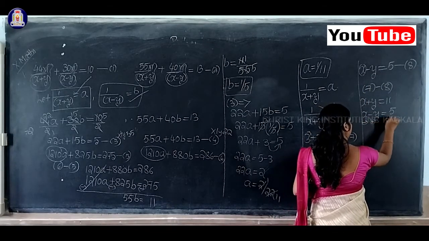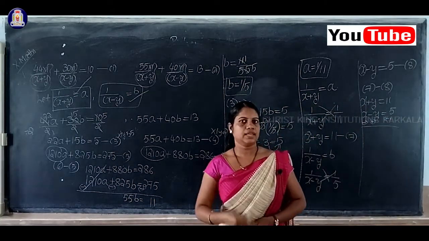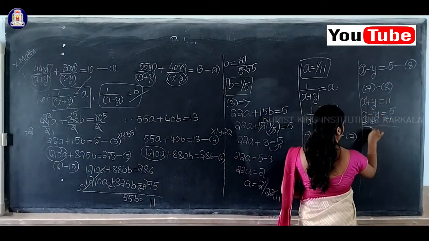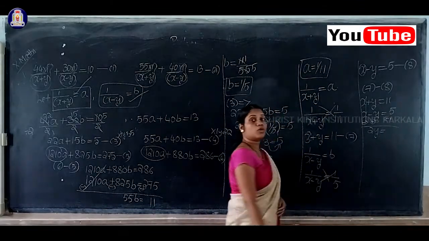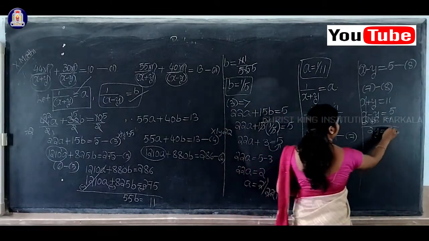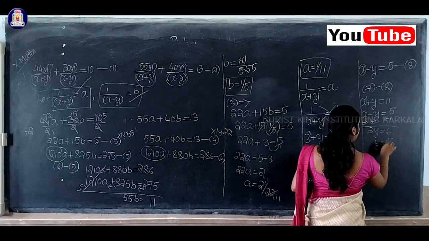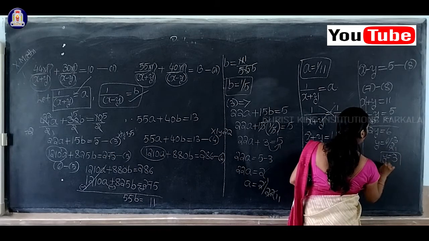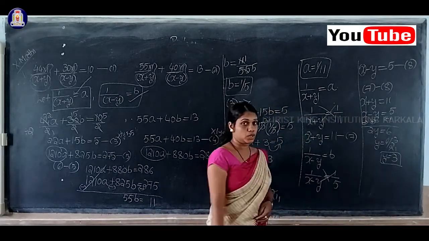Change the sign. Plus x and minus x will get cancelled. Then plus y, that is 2y, equal to 11 minus 5, which is how much? 6. So what is the y value? 6 by 2. 2 ones are 2, 2 threes are 6. So therefore the value of y is equal to 3.